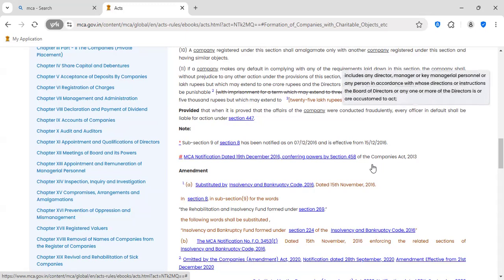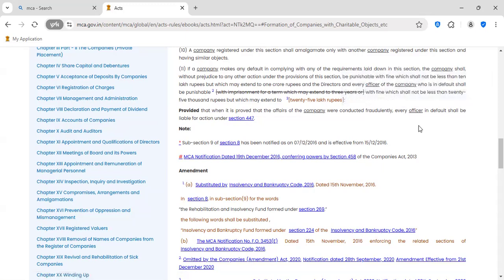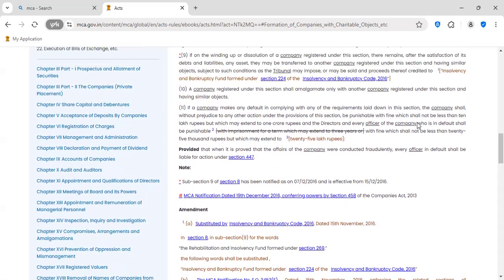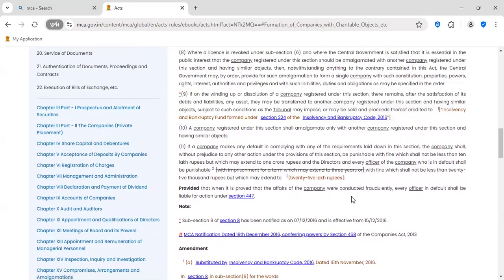These are all called officers, and they are all liable. If any default is done, all these people are liable. Who is in default shall be punishable with fine, which shall not be less than 25,000 rupees, but which may extend to 25 lakh rupees. Earlier imprisonment was there. It is now not there.